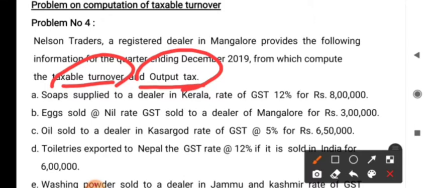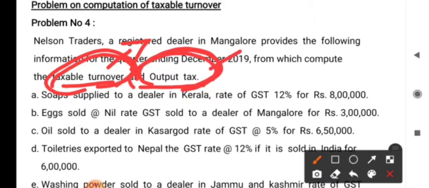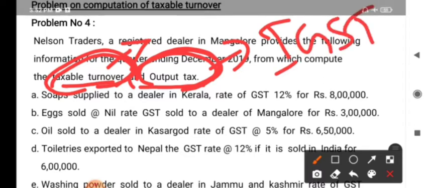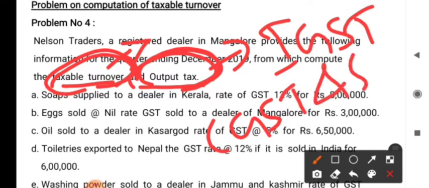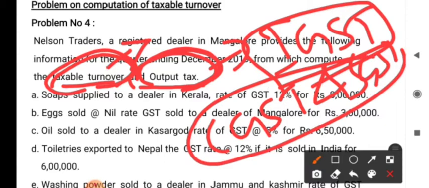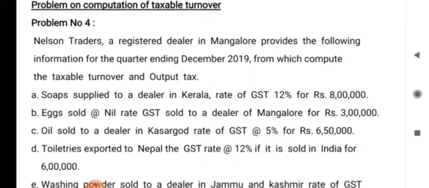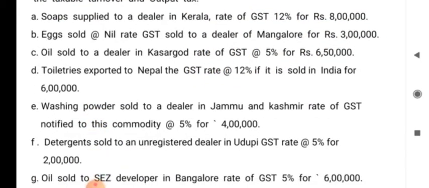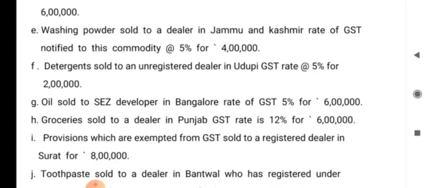So here it is not required to calculate the taxable turnover for CGST and IGST separately, even the output tax is not to be calculated separately, but taxable turnover you can calculate both for IGST and CGST, SGST together, whereas output tax you have to calculate separately for IGST and CGST and SGST, because here IGST goes to central government, that is inter-state transactions, where CGST and SGST, since it belongs to the transactions within the state, we have to calculate it separately. So here in this question you can see so many transactions given in the problem.